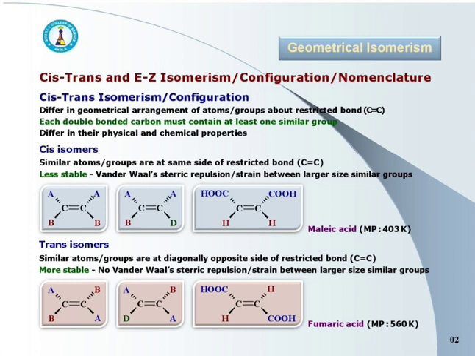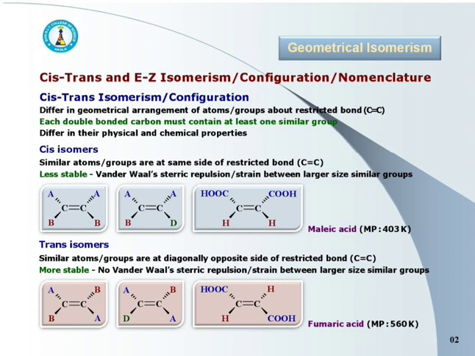Whereas in trans isomers, as these similar groups are at diagonally opposite sides, they are far away from each other, and hence there is no van der Waals steric repulsion. And so cis isomers are less stable, whereas trans isomers are more stable.